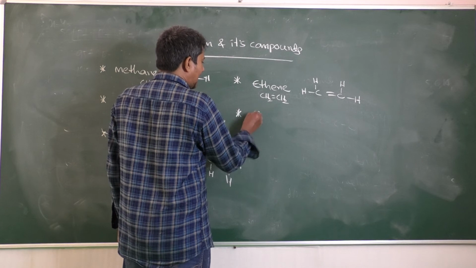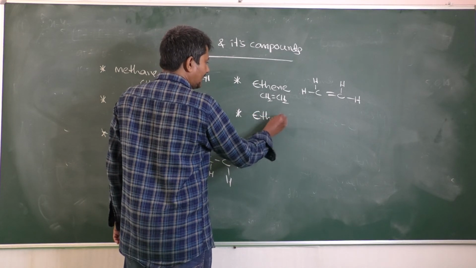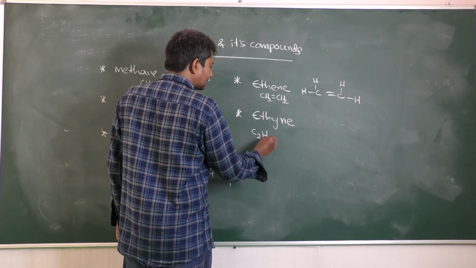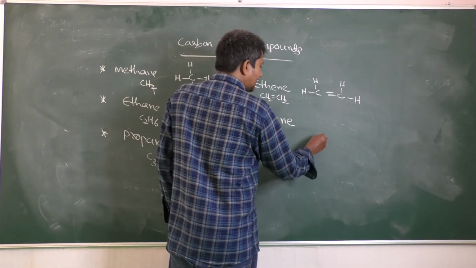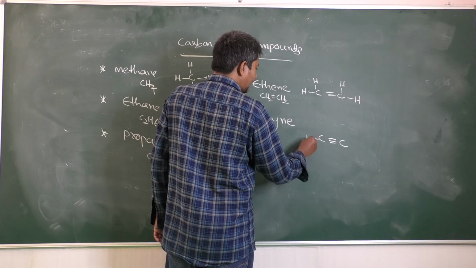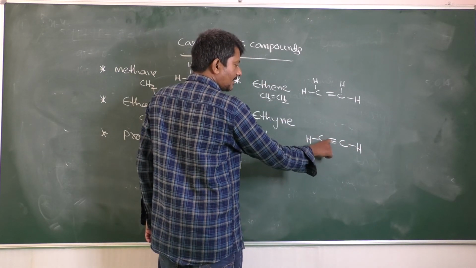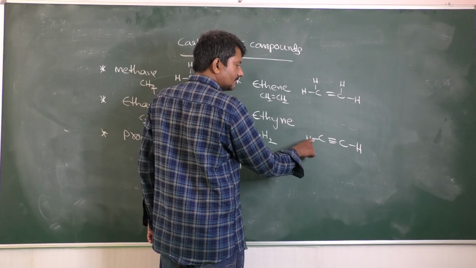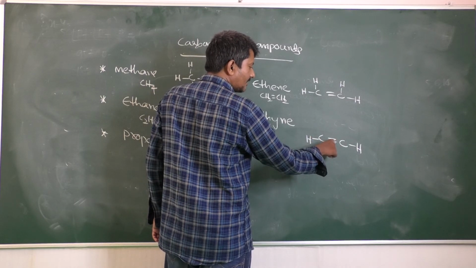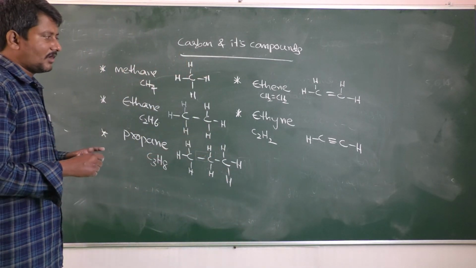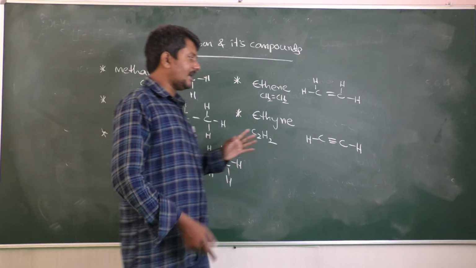Next, ethyne, C2H2. C triple bond C, here H. This carbon: 1, 2, 3, then 4. Second carbon: 1, 2, 3, 4. The triple bond between two carbons counts for the left carbon as well as the right carbon.